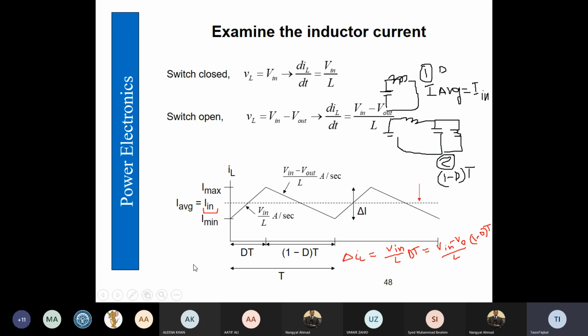In boost it's the input current, that we have to keep in mind.